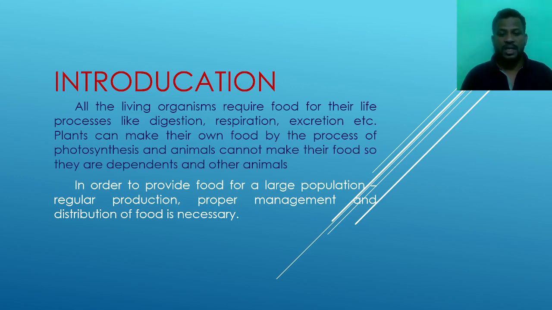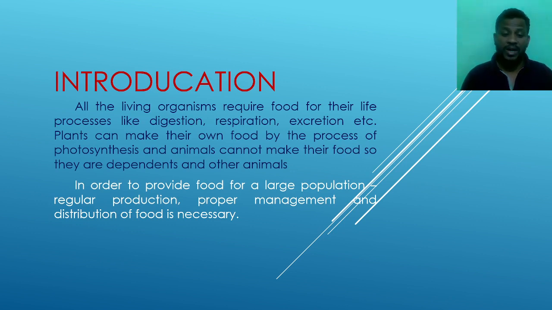But animals can't prepare their own food, so they are dependent directly or indirectly on other animals or plants. For example, as human beings, we depend upon the plants and animals for our survival and for our food. But plants prepare their own food.